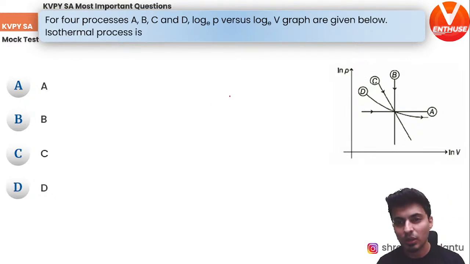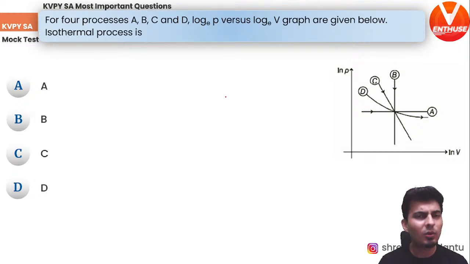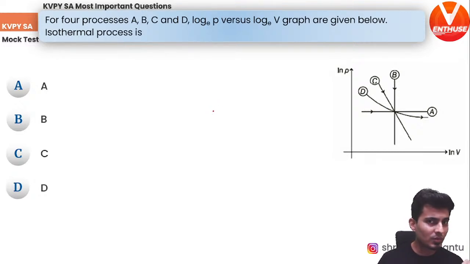Think carefully. Logarithms. I'll give you a hint. For isothermal process, think what is constant. Then use your simple ideal gas equation. Then think what else should be constant. Then use your little bit of math, knowledge of logarithms, play around, and then try to relate it with one of the graphs. You will get the answer.